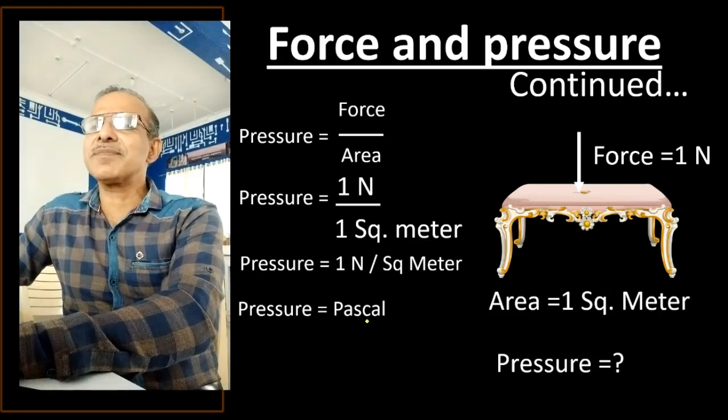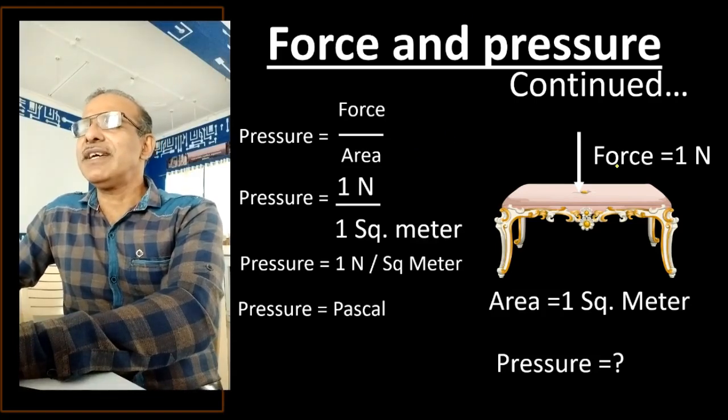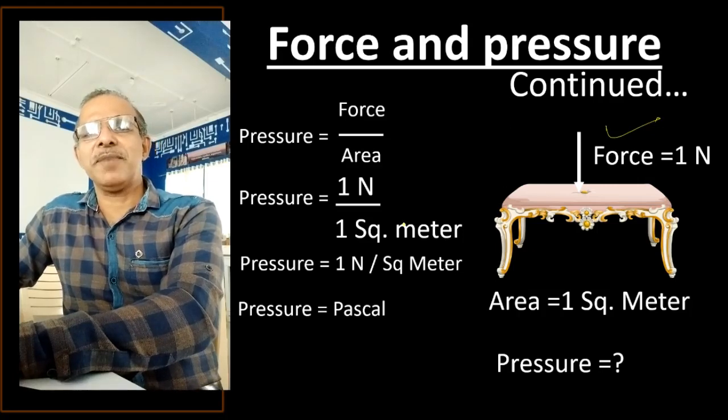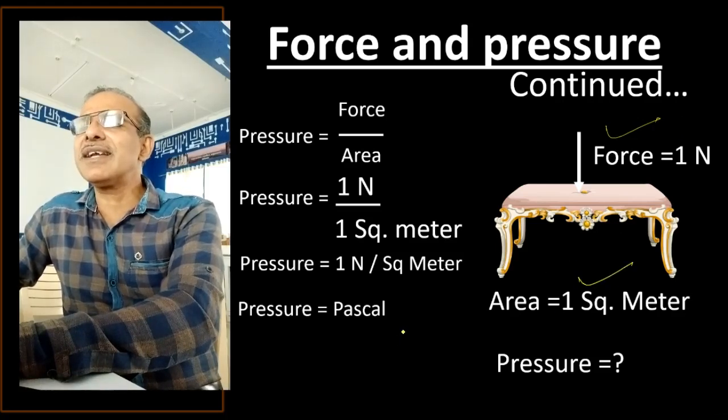Now did you understand this? If 1 Newton of force is applied because of the big box type material we have put here on an area of 1 square meter, how much will be the pressure generated on this?